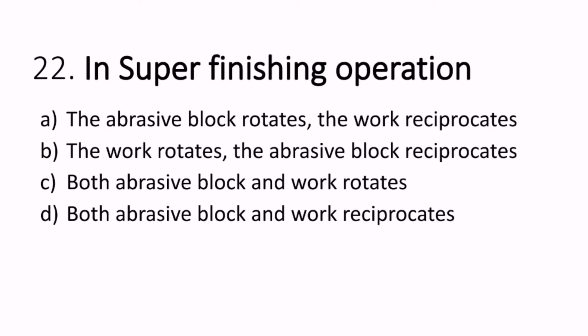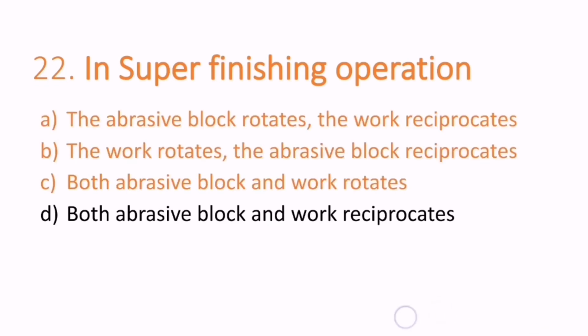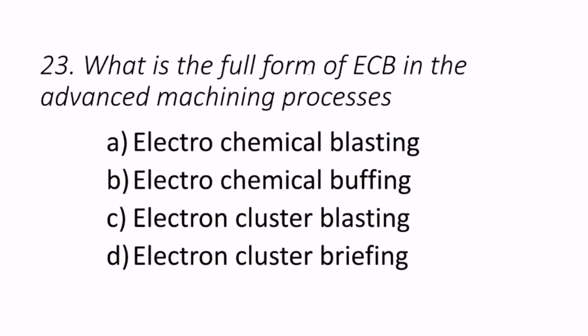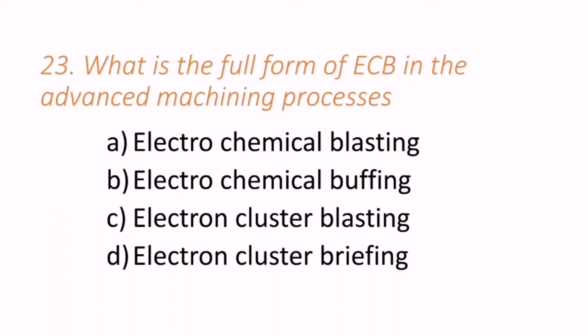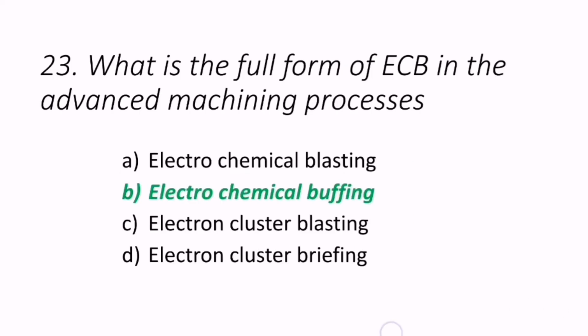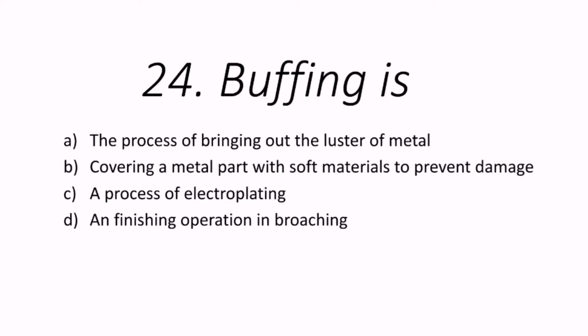22nd question, what will happen in super finishing operation? In super finishing operation, the work rotates and the abrasive block reciprocates. B is the correct answer. 23rd question, what is the full form of ECB in advanced machining process? Maybe electrochemical blasting, electrochemical buffing, electron cluster blasting, electron cluster briefing. So ECB stands for electrochemical buffing. B is the correct answer.